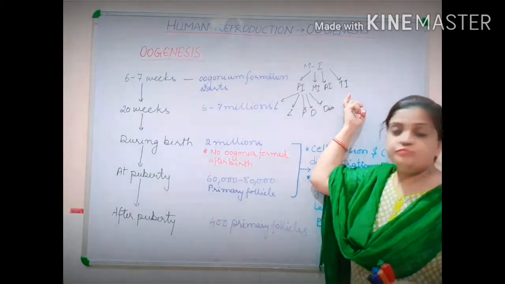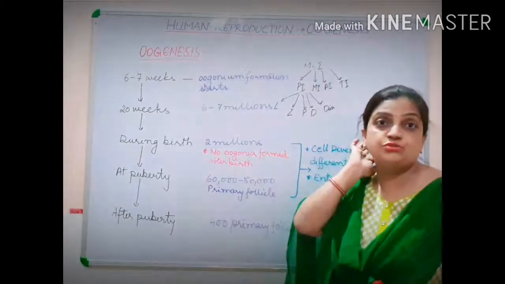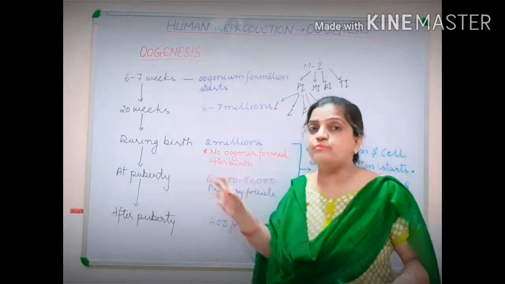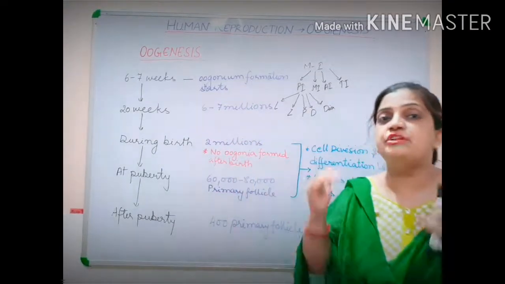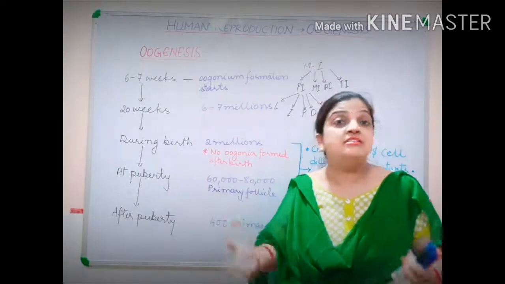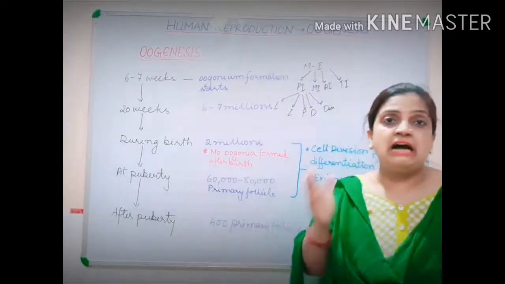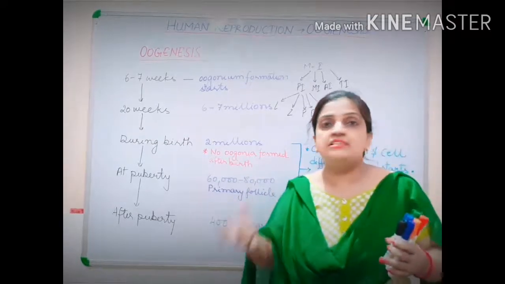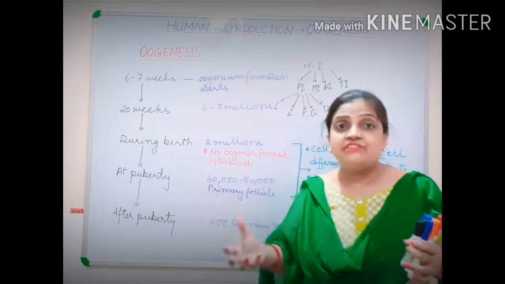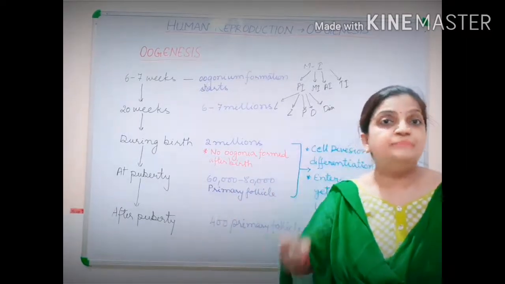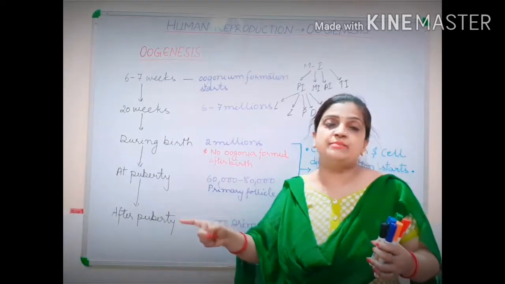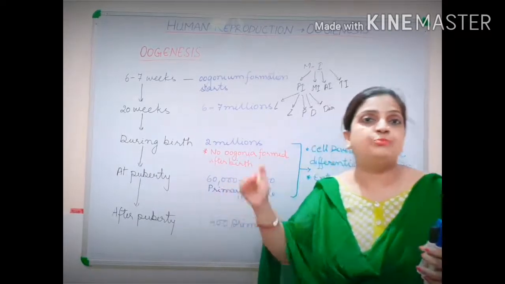Hope children you have understood what I mean to say, that these 2 million oogonium which have been formed will be blocked, their functions will be blocked, they will not be permitted to produce ovum. What is the function of the oogonium cell? The ultimate resultant is the formation of ovum, the formation of egg. And the egg formation means fertilization. It will allow the fertilization process, it will allow the pregnancy process, and it will allow the mother to hold a child.